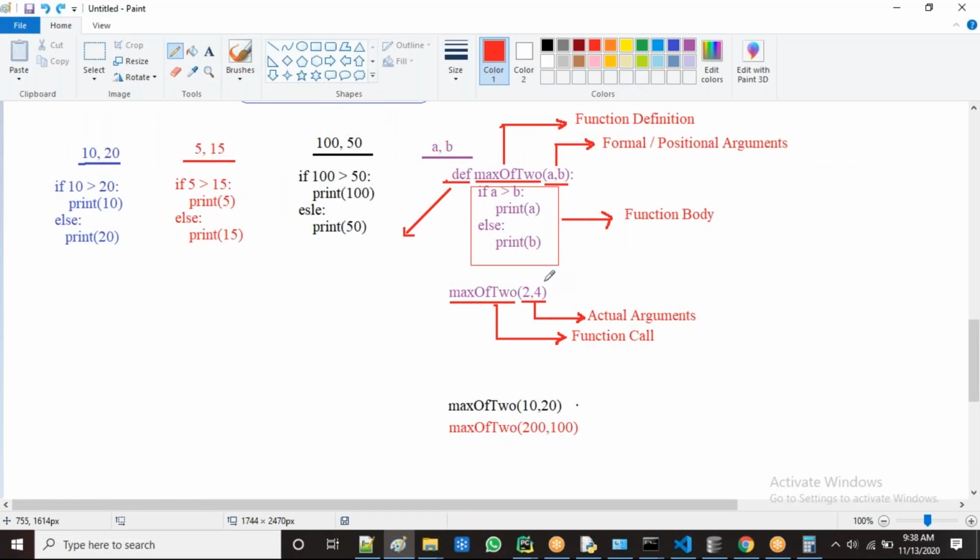Next one, generally the length of formal arguments. Length means number of elements. The number of arguments in the function definition and the number of arguments in the function call must be same.